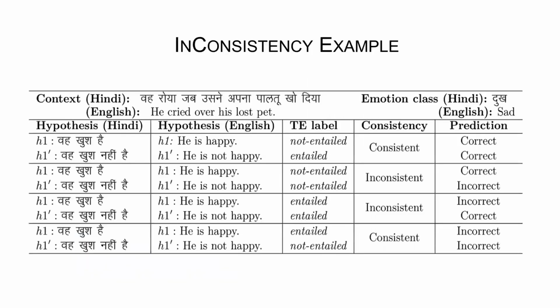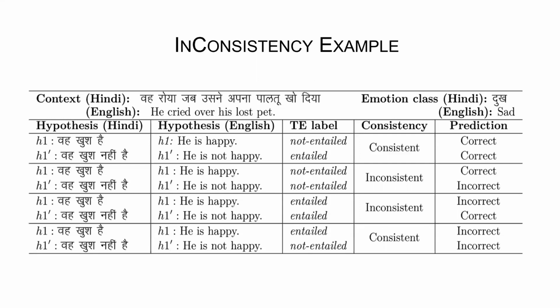Furthermore, before even going to the task of textual entailment, let's see if we took this data and did textual entailment. Now let's assume that we have the context: He cried over his lost pet and the emotion is sad. In Hindi, it will be वो रोया जब उसने अपना पालतू खोया, and the emotion is, for example, dukh. Now you can see the hypothesis can have two pairs.